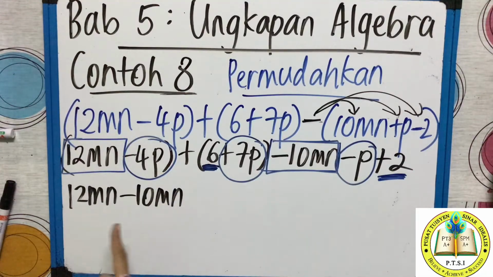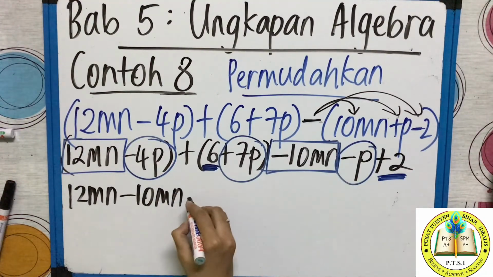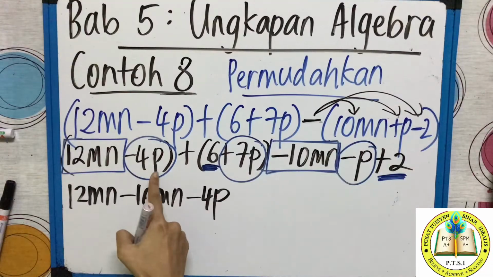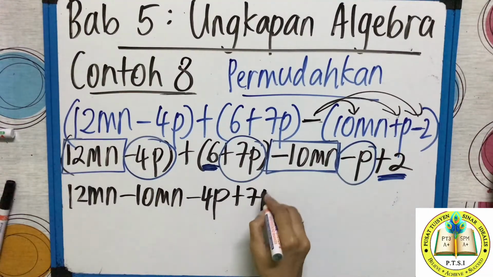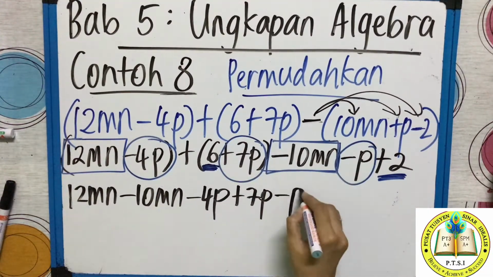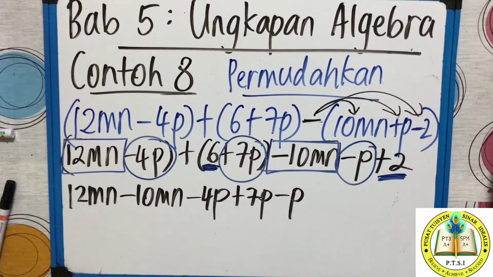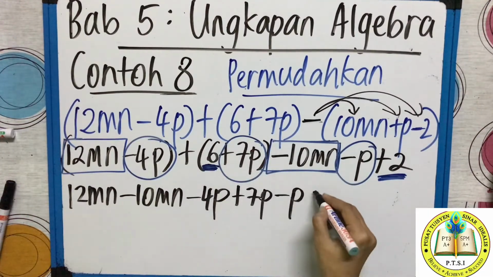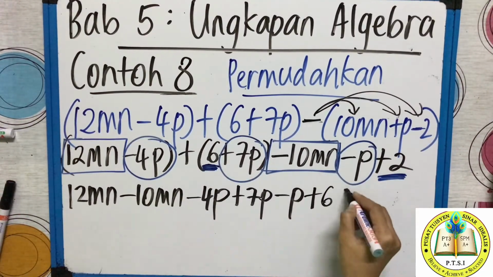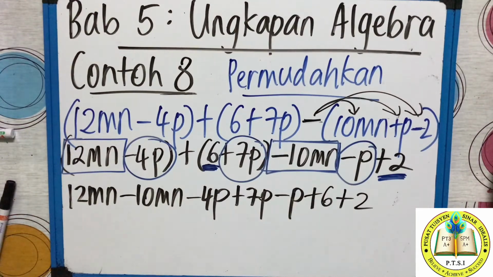Okay, teacher already arrange mn. Now p, negative 4p, then plus 7p, then minus p, p cikgu sudah susun. Include the integer also. And last one, number 6, right? It is positive 6. 2, positive 2. This how I want you to show the step.